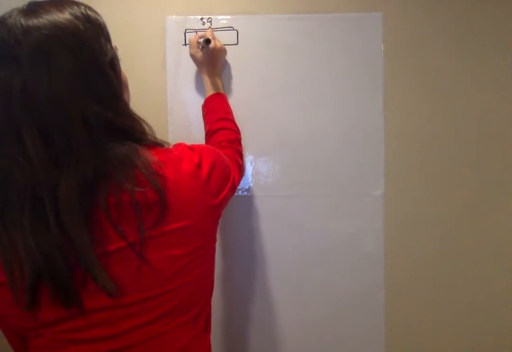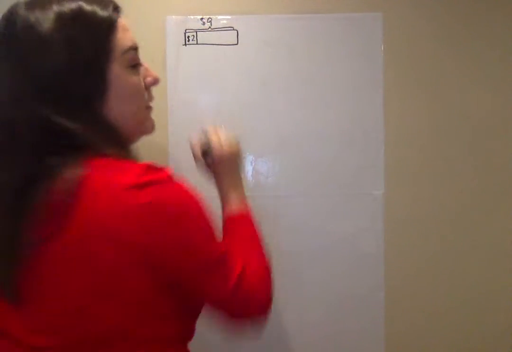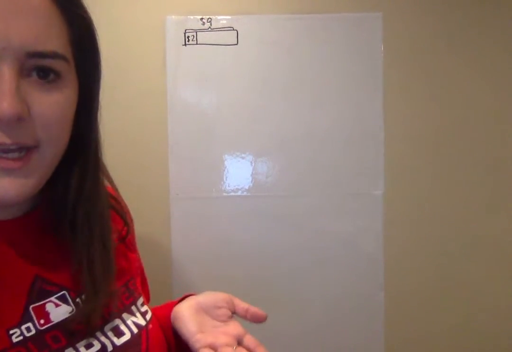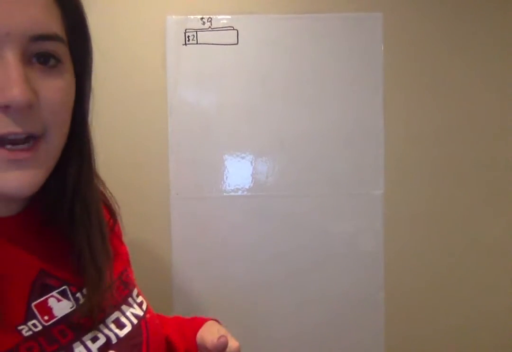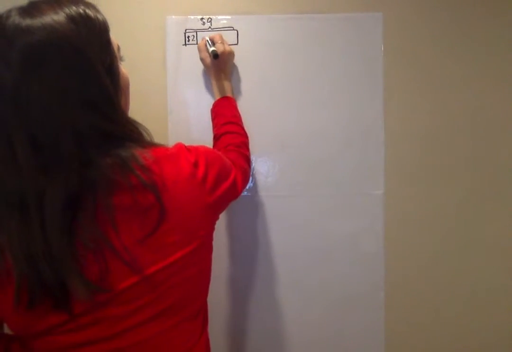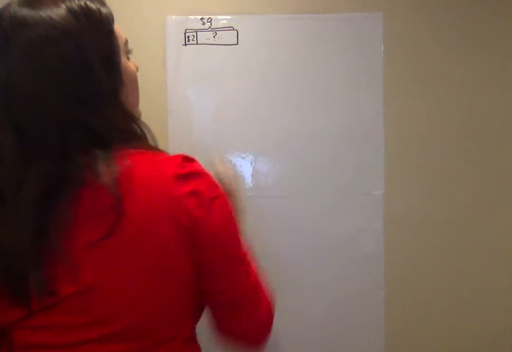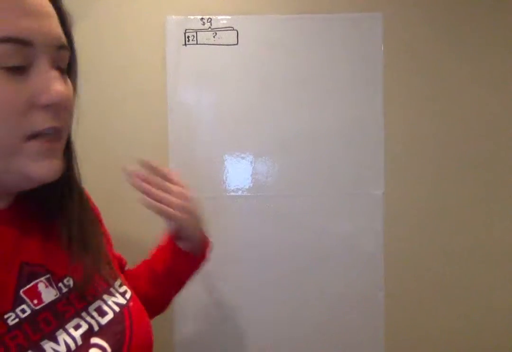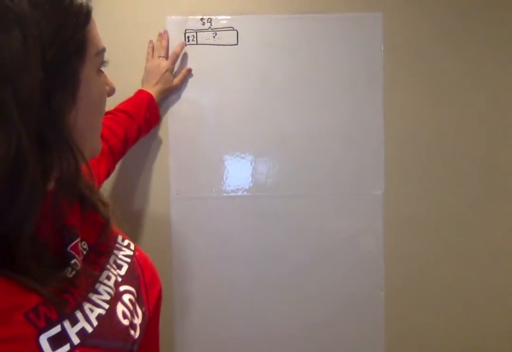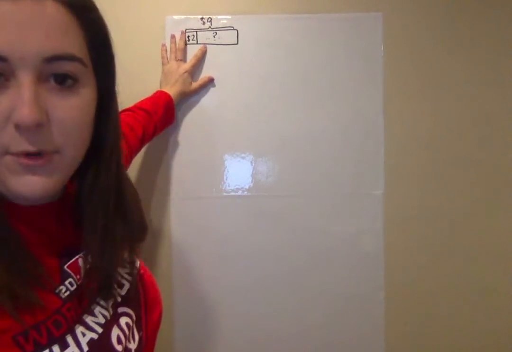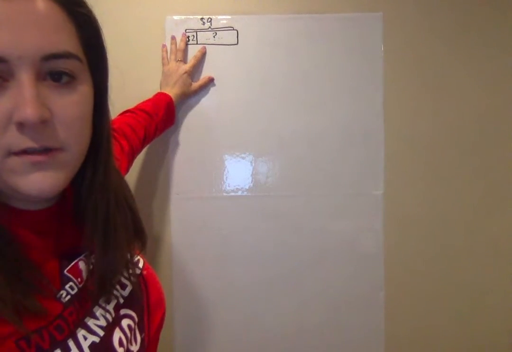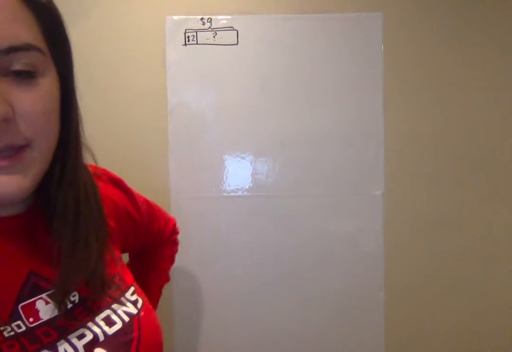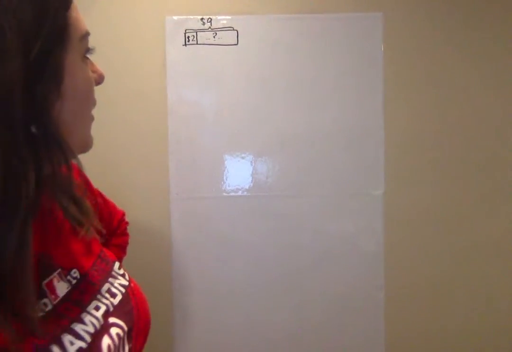I know that each ticket costs $2. Now, do I know how many tickets she could buy? No, right? That's the question they're asking me, so that's my unknown here. How many tickets could she buy? I can see that this is going to be a division problem because we have a total and we have our group size, but we're trying to find our number of groups, our number of tickets in this situation.